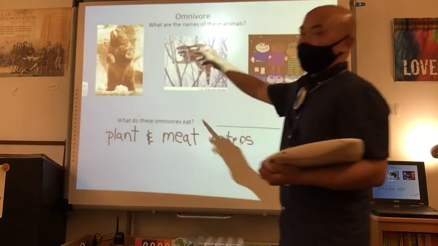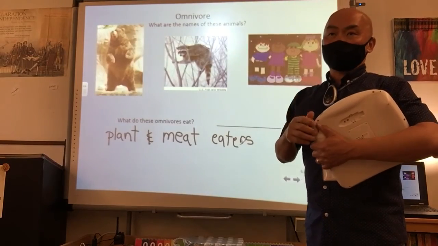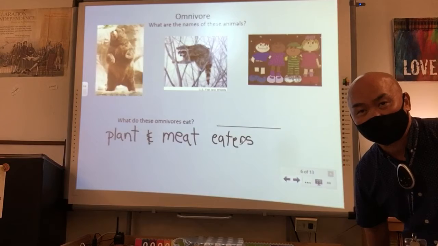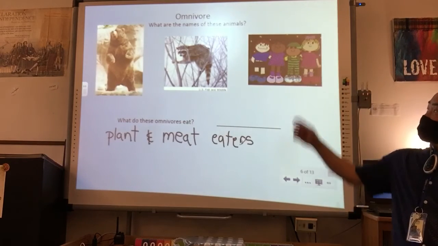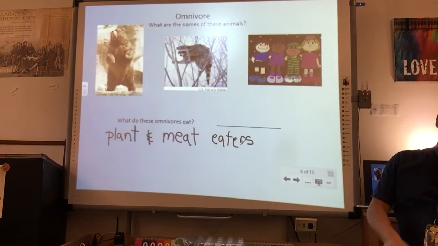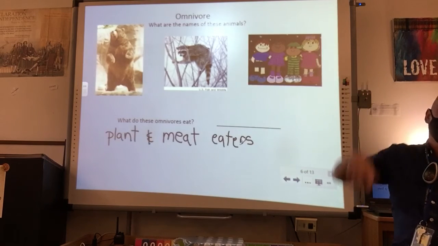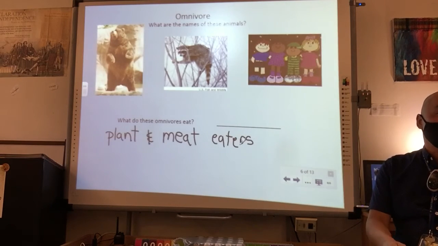So we have a bear. Bears eat berries and fish and whatever else they can get their hands on. Okay? Raccoons, same thing. They eat trash, but they also eat plants and things. And then people. We eat plants and animals.